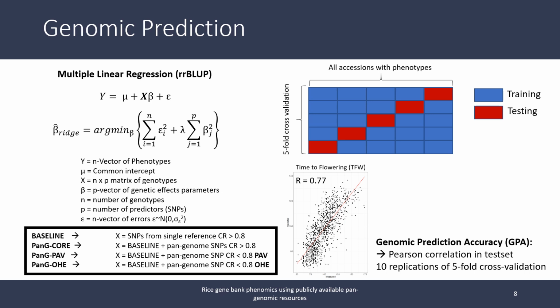Genomic prediction accuracy is estimated by 10 replications of 5-fold cross-validation as the Pearson correlation of measured and predicted values in the test set over all folds. We are here comparing a baseline approach using only SNPs from the Nipponbare reference of high call rate to pan-genomic approaches adding SNPs identified in sequences absent from Nipponbare. These were either SNPs of call rate larger than 0.8 for the pan-G core, or SNPs of call rate lower than 0.8 for pan-G PAV and pan-G OHE. These were encoded as presence and absence or by one-hot encoding, respectively.